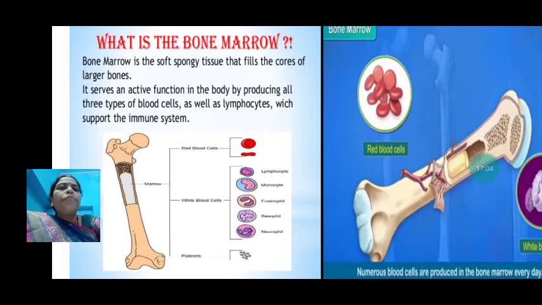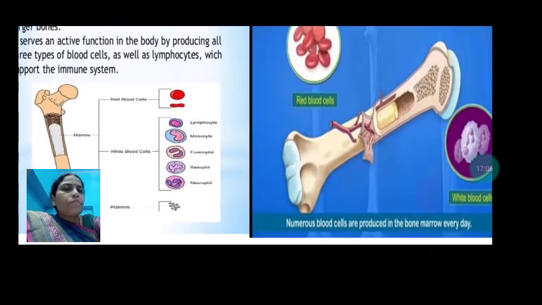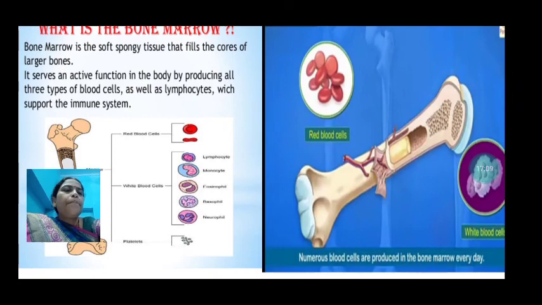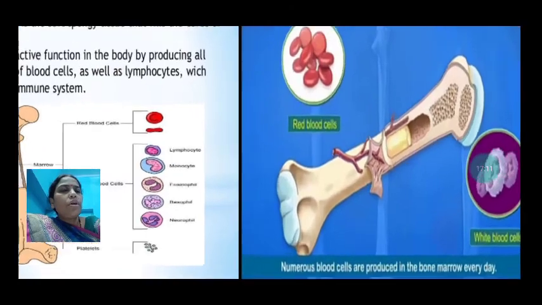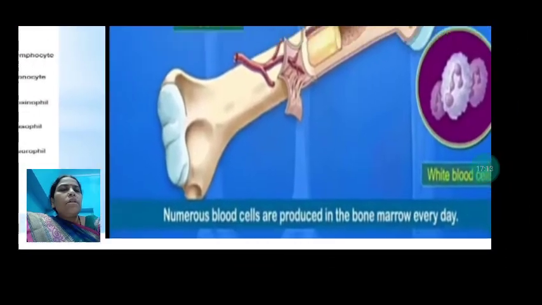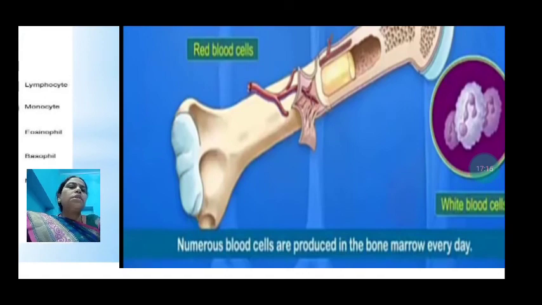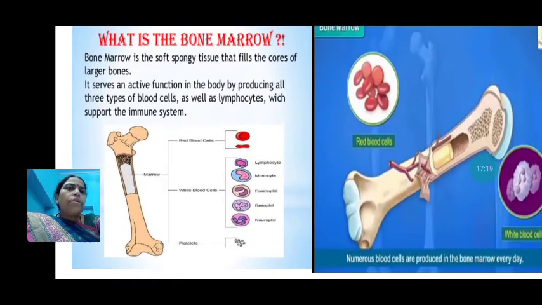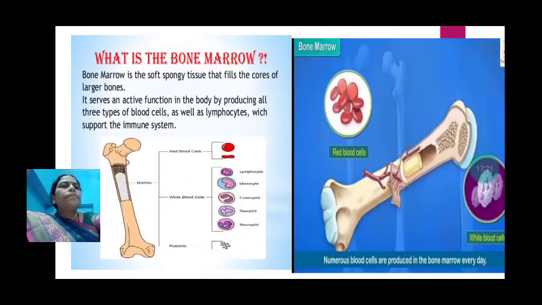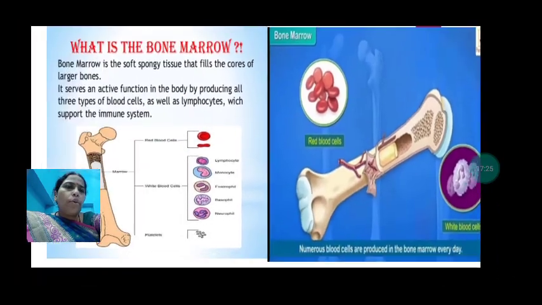That is necessary for the proper functioning of the body. Our immune power should be strong. Numerous blood cells are produced in the bone marrow every day. So that is the function of the bone marrow.